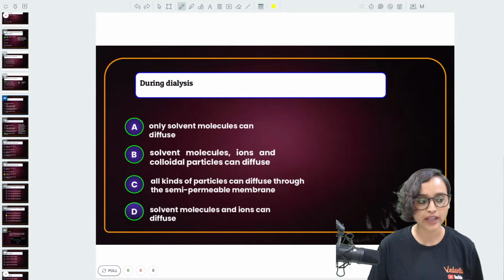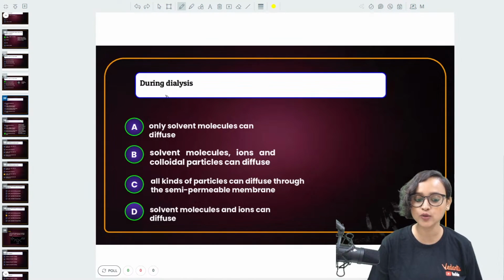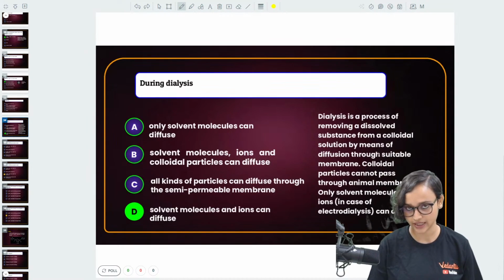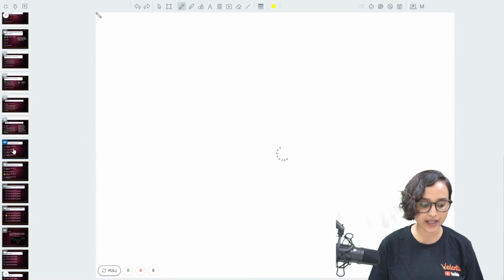Okay, some of you are answering. During dialysis, the solvent molecules and the ions can diffuse. Option D is the correct answer, my dear student. Okay, moving on to the next question.